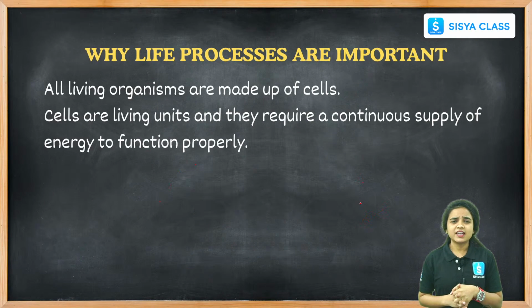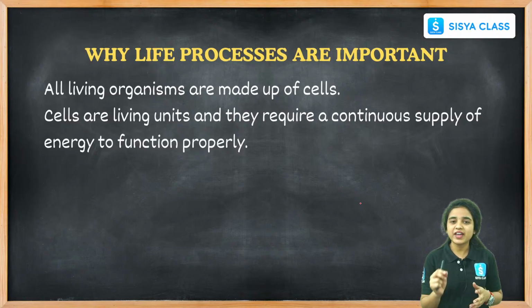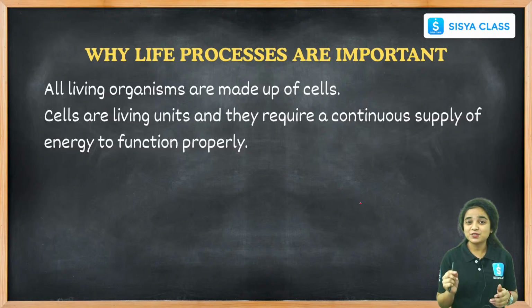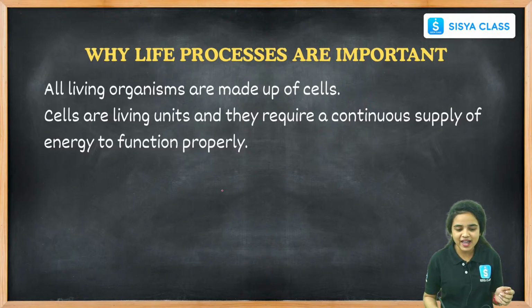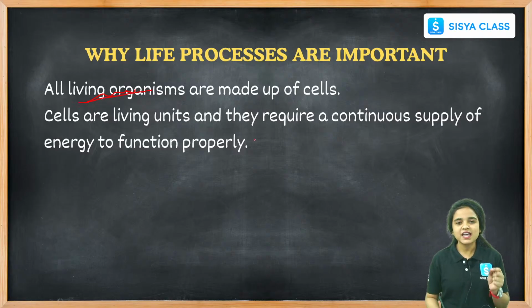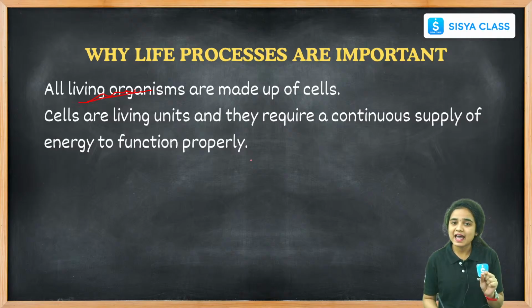The first thing is why life process is very important to every living organism. While coming to non-living organisms, why is it important only for living organisms? Does anyone have any idea? Because life is possible only for living organisms, not for non-living organisms. It will happen only in living organisms. Hence, there are 4 important life processes that happen in every living organism, right?